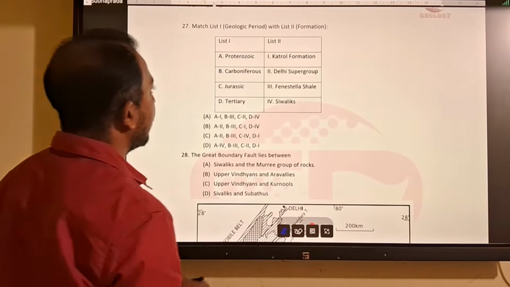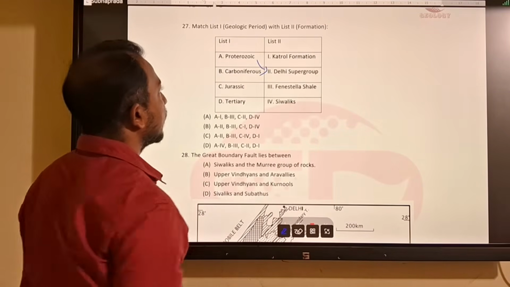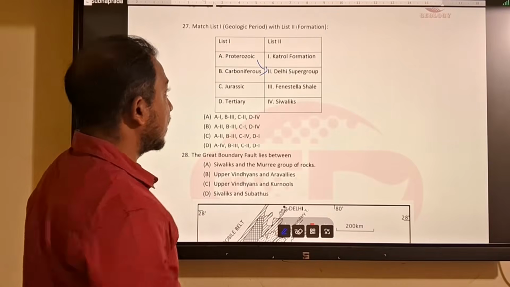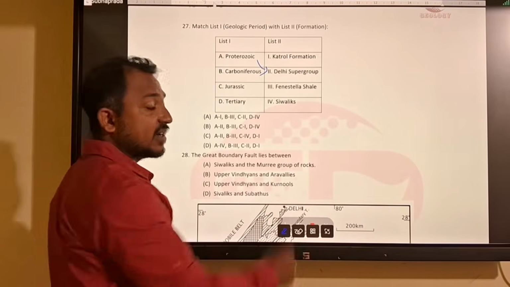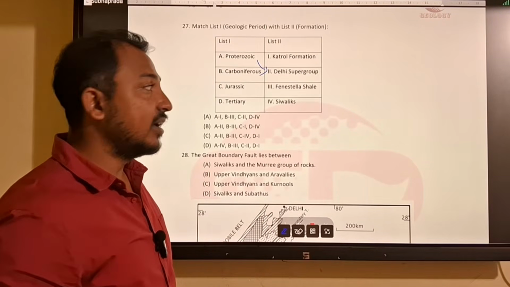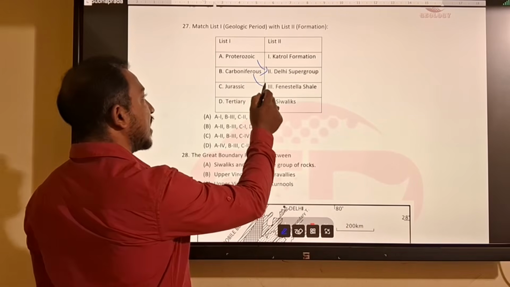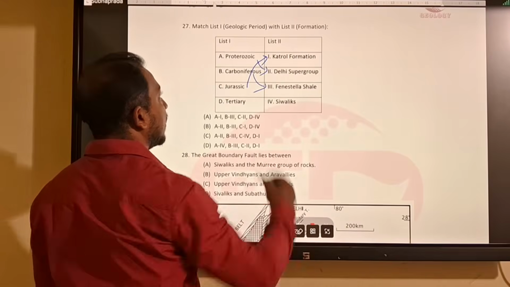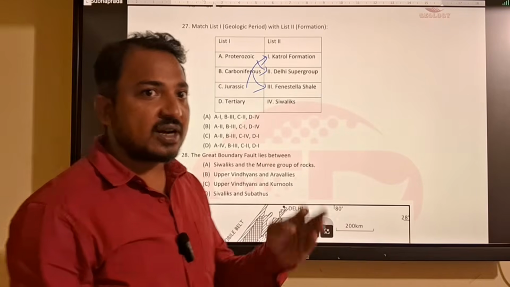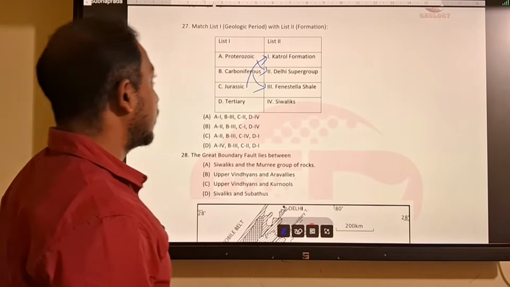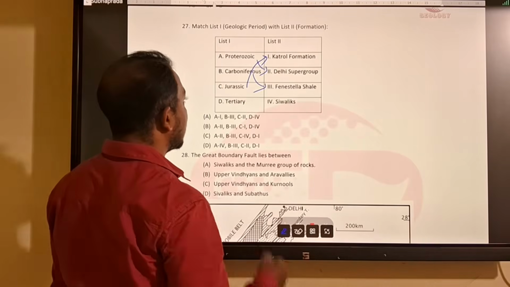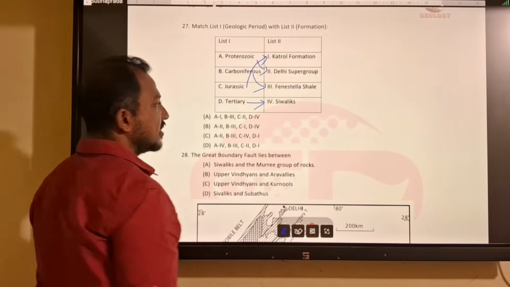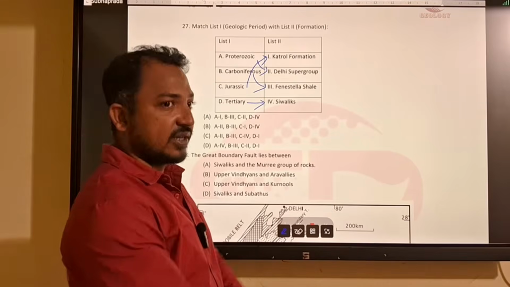So next question, I have a table match. Proterozoic obviously belongs to Delhi Supergroup. Then Carboniferous: we have discussed Fenestella shale and Syringothyris limestone. They belong to Carboniferous. Then Jurassic: we have Chari, Jurassic of Kutch, Patcham, Chari, Katrol, Jumara, Bhuj. That belongs to Jurassic. Then Tertiary, you have Shivalik, deposition of Tertiary.